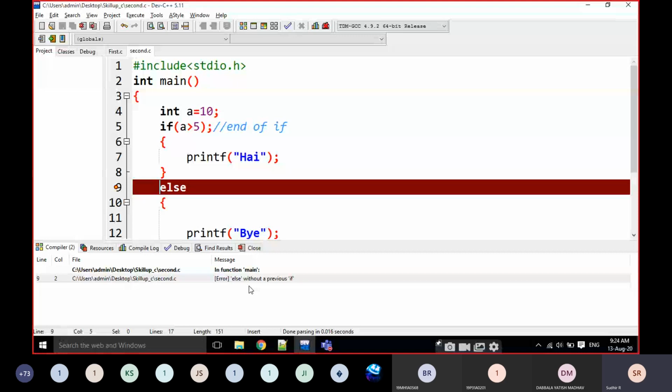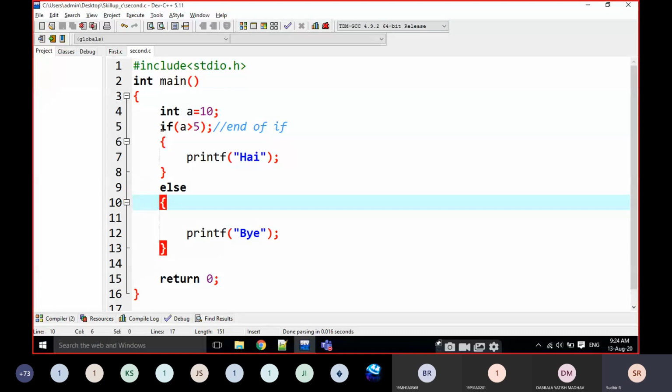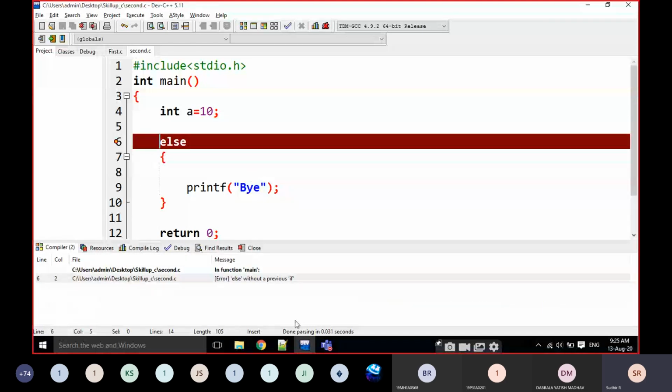Else without previous if. What does this mean? We cannot write an else block anywhere directly. For example, here I cannot write an else statement directly. When we write an else statement, only if something is there before it can we write the else block. If I execute it, it is going to show: else without a previous if.